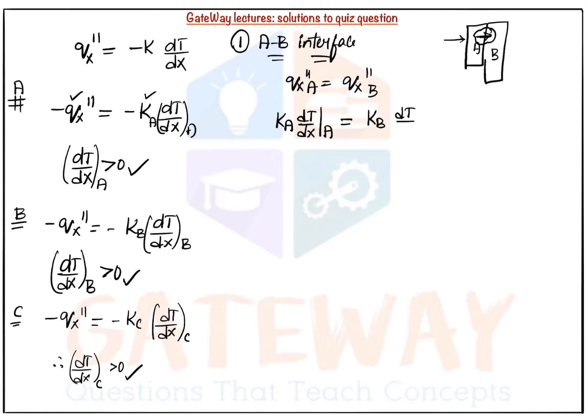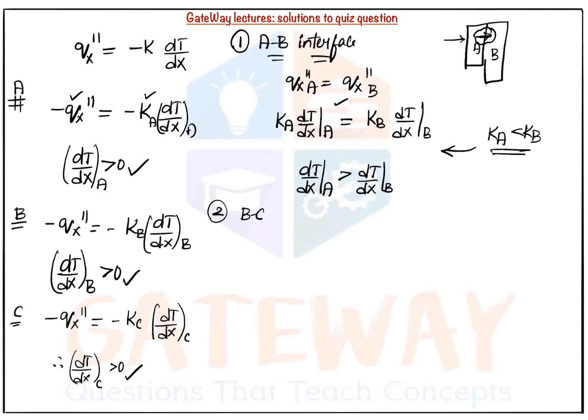From that we'll get kA dT/dx at A is equal to kB dT/dx at B. This is just to know what type of gradient we have, whether a positive gradient or a negative gradient. From here we will get to know the variation of temperature gradient between A, B, C. In the question it is given that kA is less than kB. If kA is less than kB, if you simply substitute here and simplify, we'll get that dT/dx in A is greater than dT/dx in B.